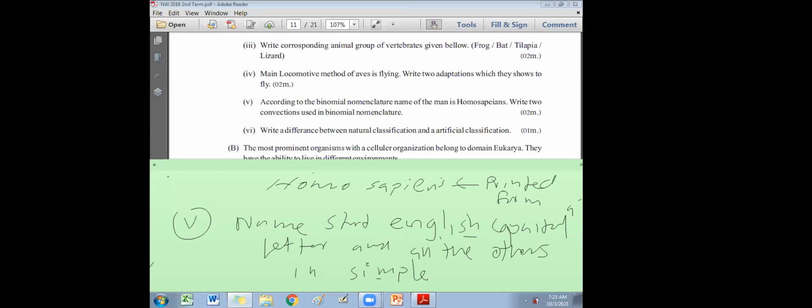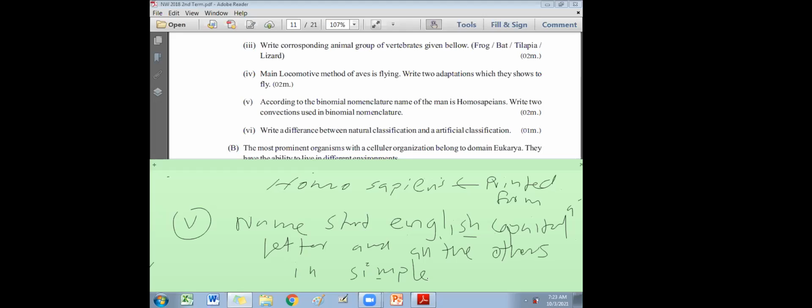Next one you can write: the name should be in italics when printed. Only two are needed there. You can write any other, and there are a lot of alternative answers.